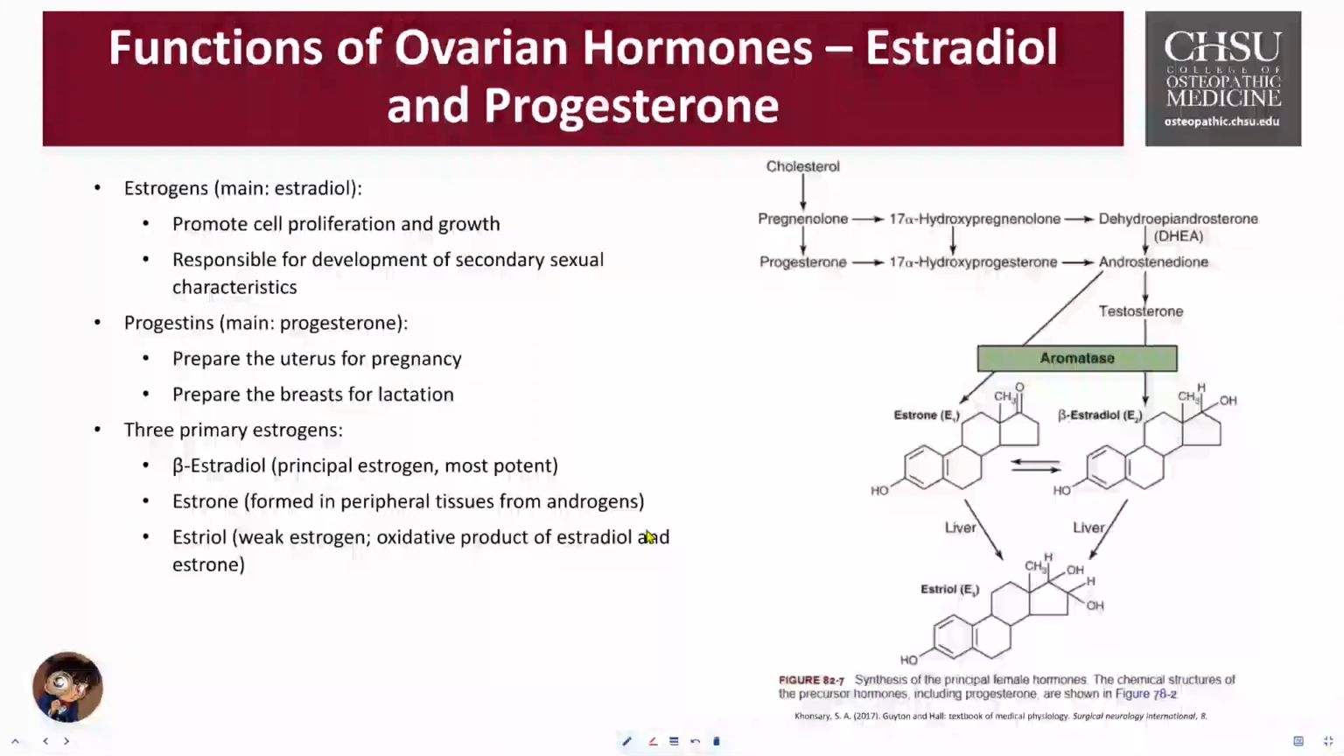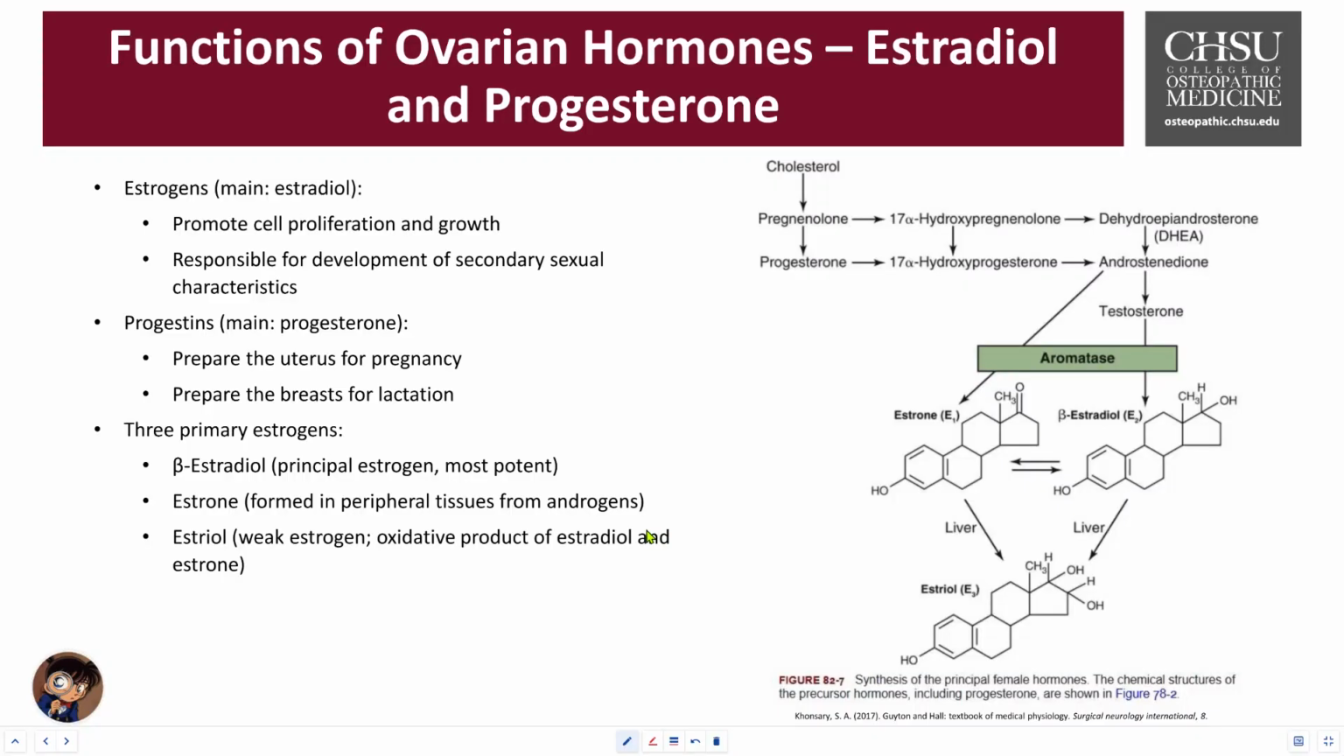Now let's take a look at the role of estrogen and progestins in female reproductive physiology. The estrogens, particularly beta estradiol, are essential for promoting the growth and function of the female reproductive tissues and development of the secondary sexual characteristics. So the function is that it helps with cell proliferation and growth. It stimulates the growth of the endometrium. It helps with the ovarian follicles and other reproductive tissues. These secondary sexual characteristics include development of breast tissue, widening of the pelvis, and also certain types of fat deposition patterns.